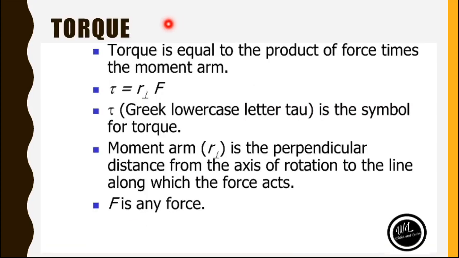Now, to discuss the second condition of equilibrium, we need to reinforce the knowledge related to torque, that a torque is equal to the product of force and moment arm, that tau is equal to F cross L. Here L is represented as R, where tau is a Greek letter and it is the symbol of torque, and moment arm, that is L, is the perpendicular distance between the axis of rotation and line of action of force, and F is the force. We know these points as we have discussed in the topic torque.